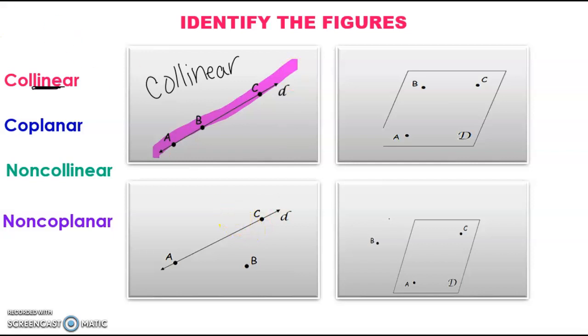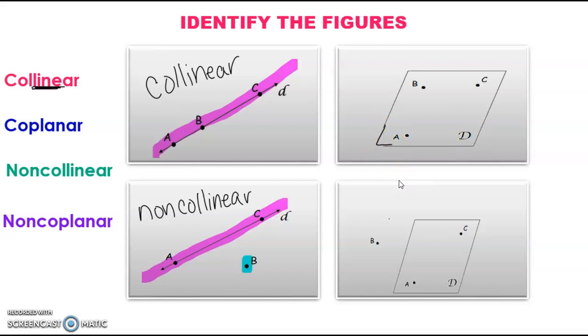So the example below it, you've got A and C on this line. However, then you have B over here. So A and C are not on the same line as B. So this is an example of non-collinear. Let's pretend that's closed.